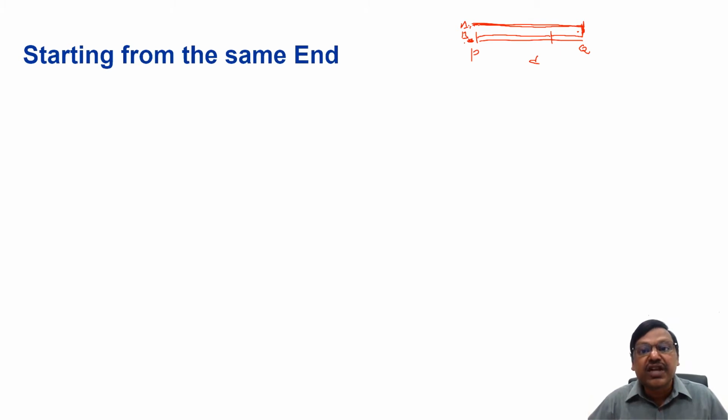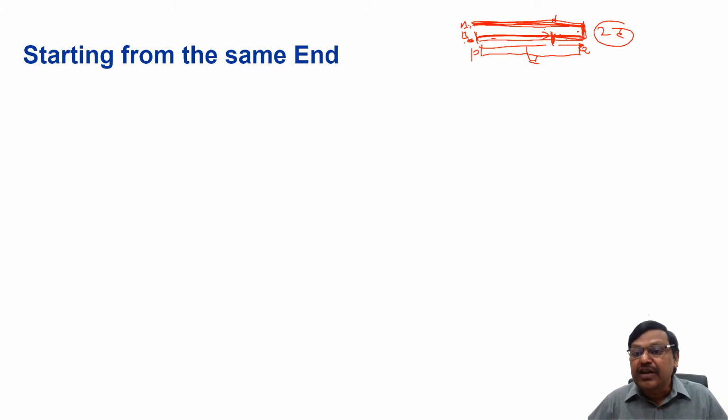So what is the total distance traveled? This is the entire D that A traveled, plus this portion that B traveled. So the total distance traveled by A and B together will be D plus another D, total 2D. So for the first meeting itself they take 2D. They met here. Let us say A is going like this, B is going like this, A is returning, and they met here. What happens the second time? Again B will reach Q, A will reach P. Again they return and meet somewhere here.